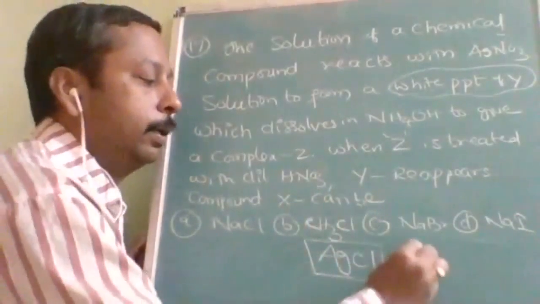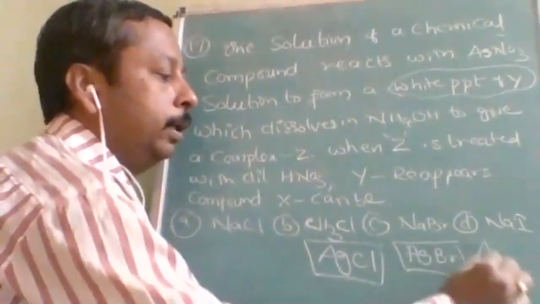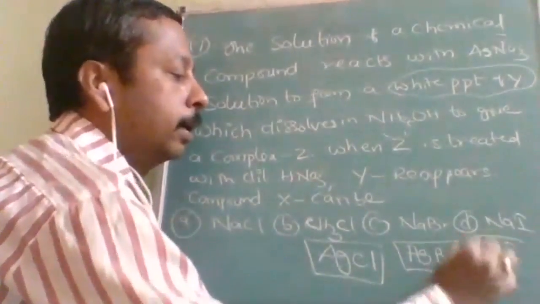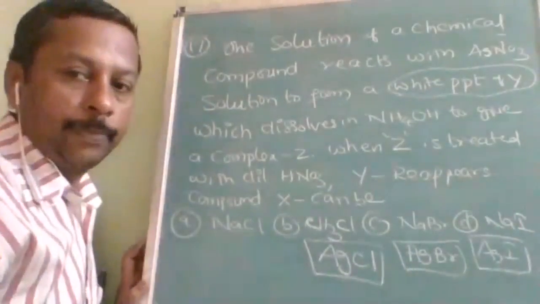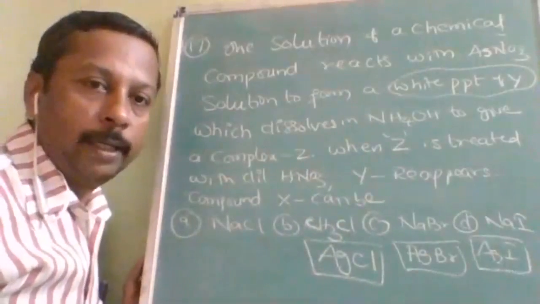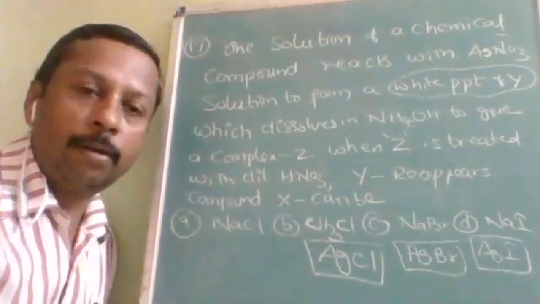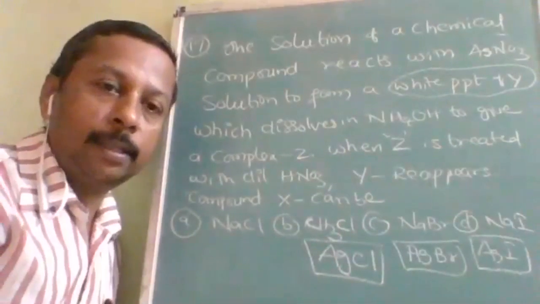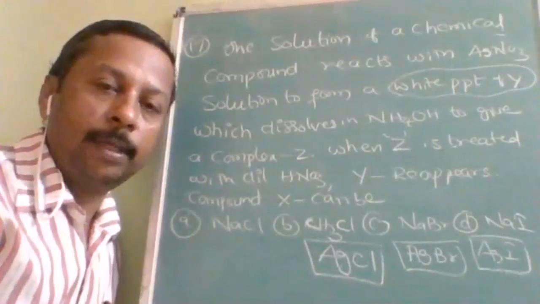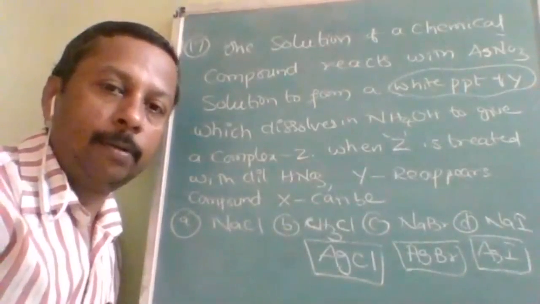AgBr will be a yellow precipitate, and AgI will be a dark yellow precipitate. These are the tests. AgNO3 is a reagent to identify the presence of halide ion. If the halogen is chlorine, it will be AgCl; if bromine, a yellow precipitate; if iodine, a dark yellow precipitate.